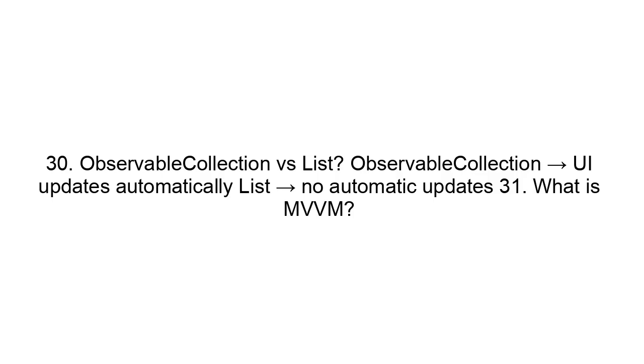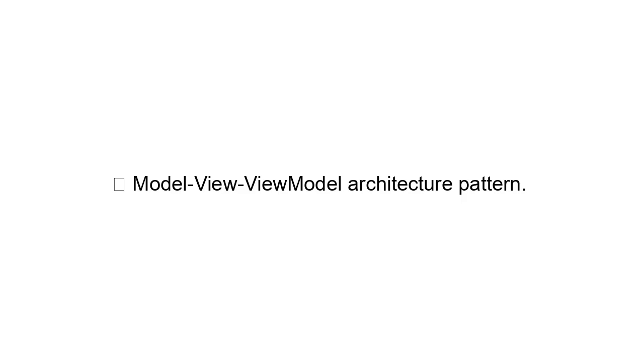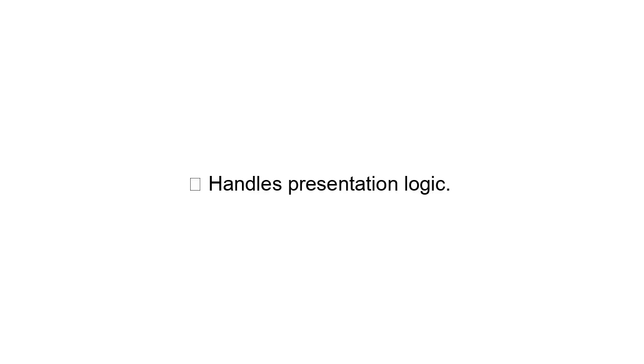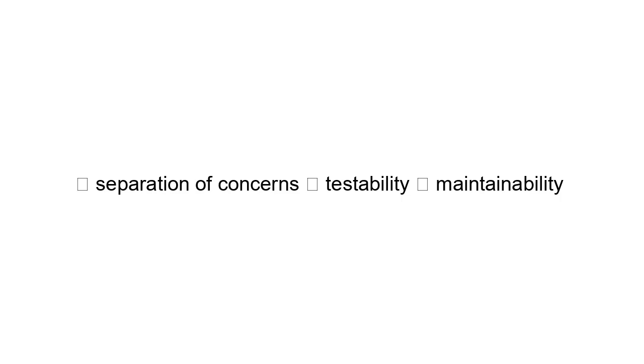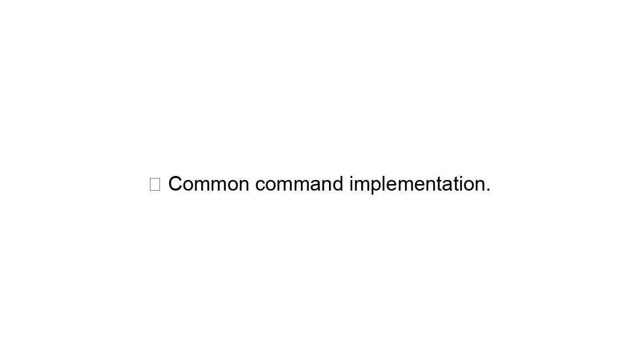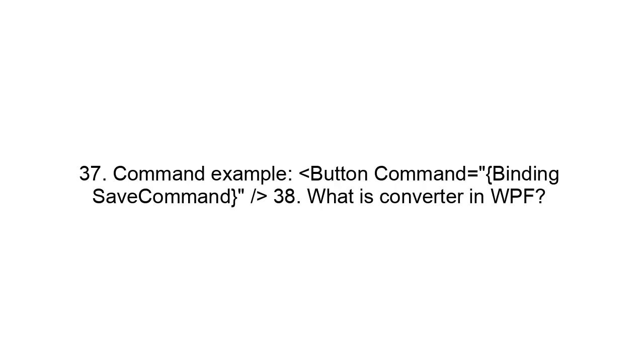31. What is MVVM? Model, view, view model architecture pattern. 32. Components of MVVM. Model, view, view model. 33. What is a view model? Handles presentation logic. 34. Benefits of MVVM. Separation of concerns. Testability. Maintainability. 35. What is ICommand? Interface for command binding. 36. What is RelayCommand? Common command implementation. 37. Command example. Button Command equals binding SaveCommand.